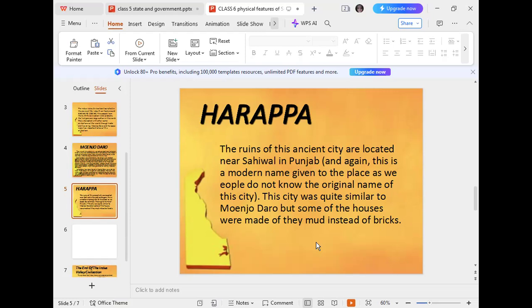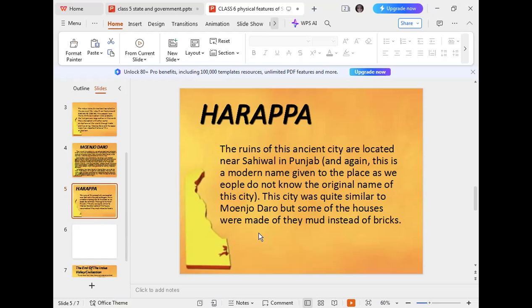So this is a difference between the two cities. This city is also along the Indus river, that's why it is also part of the Indus Valley civilization. All the houses of this city are made of mud and bricks, and the sewage system is very good.